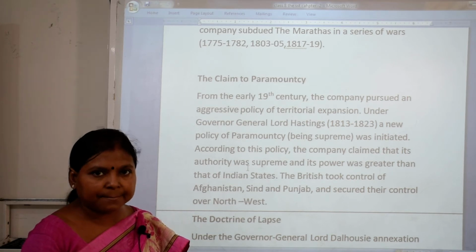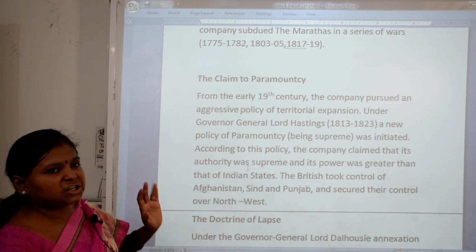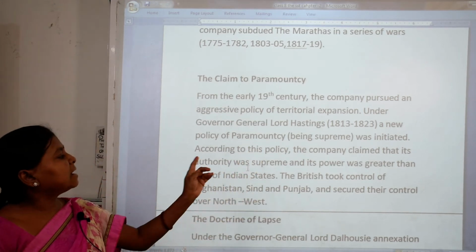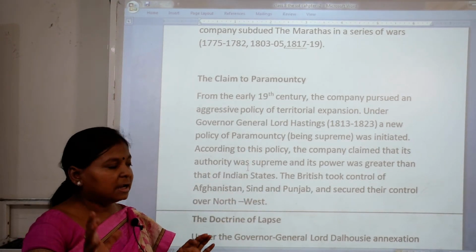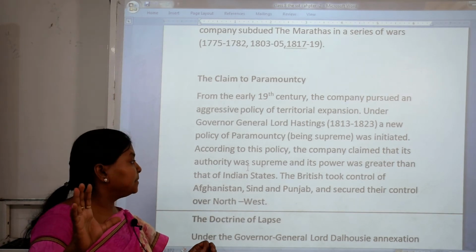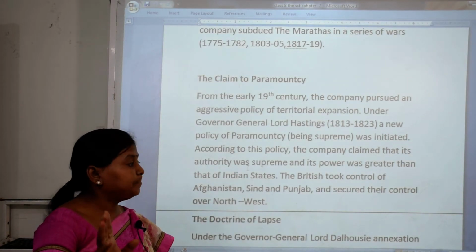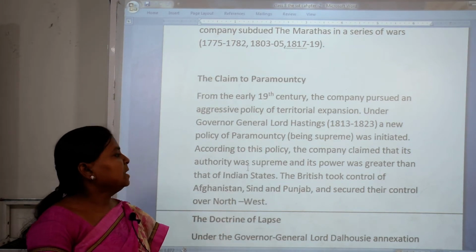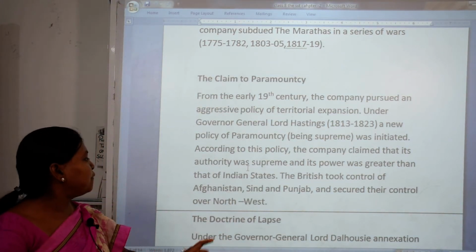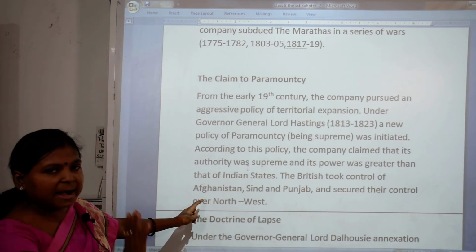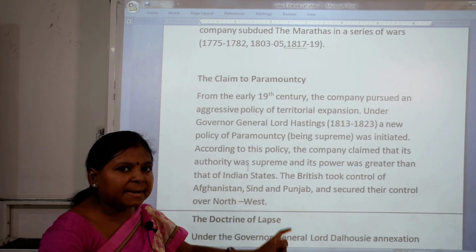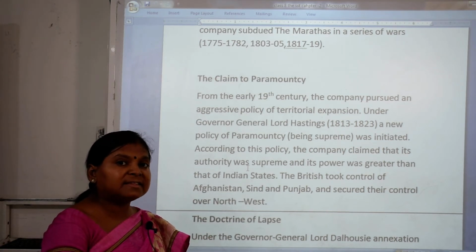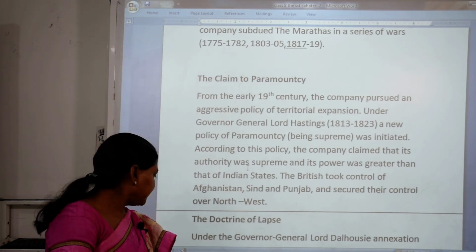According to this policy, the main aim was that the company claimed that its authority was supreme and its power was greater than that of Indian states. By this paramountcy, the British took control of Afghanistan, Sindh and Punjab, and secured their control over the northwest areas also.